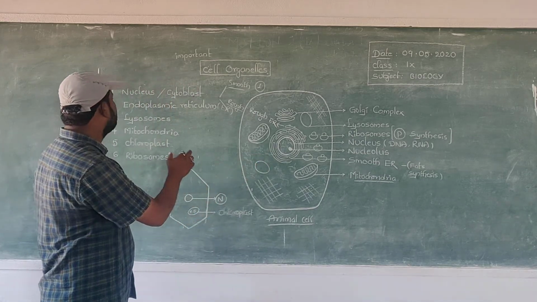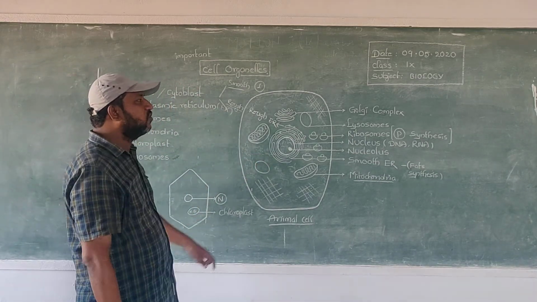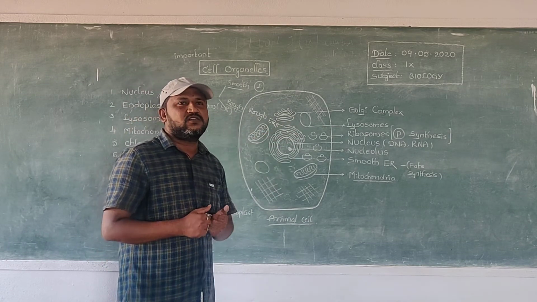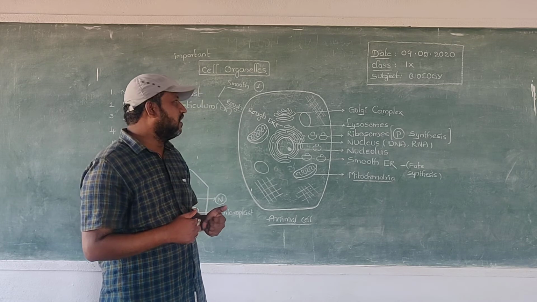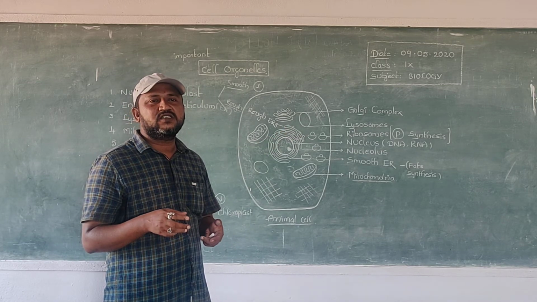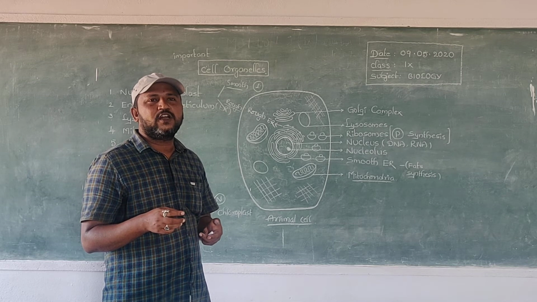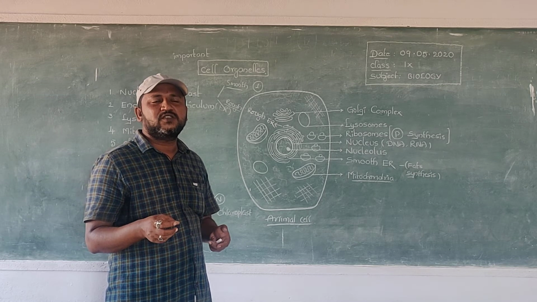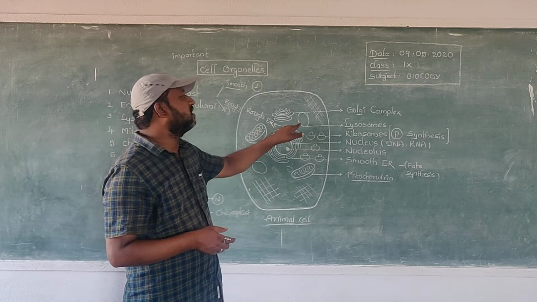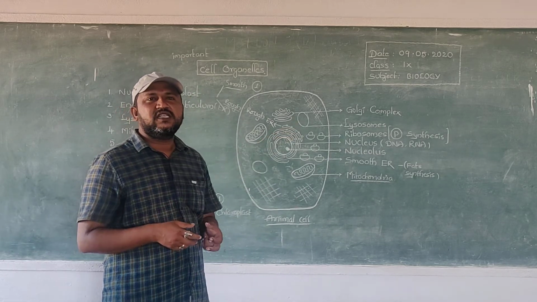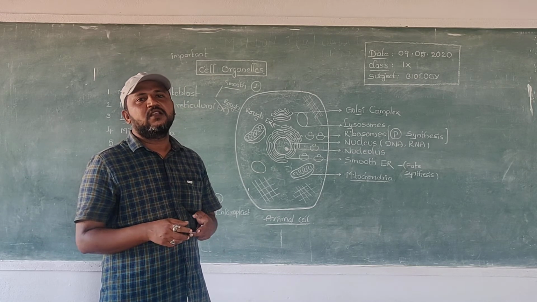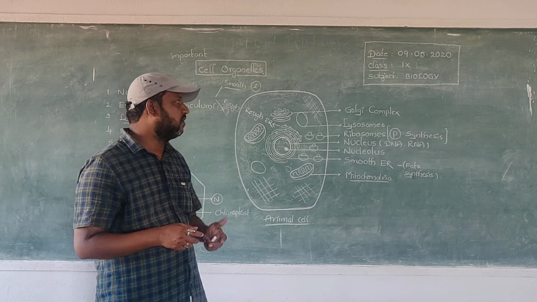And the third one is lysosome. These lysosomes are sac-like parts. This lysosome contains a fluid-like substance. This is very useful to kill foreign germs and harmful substances. These lysosomes are otherwise known as suicidal bags of the cell.